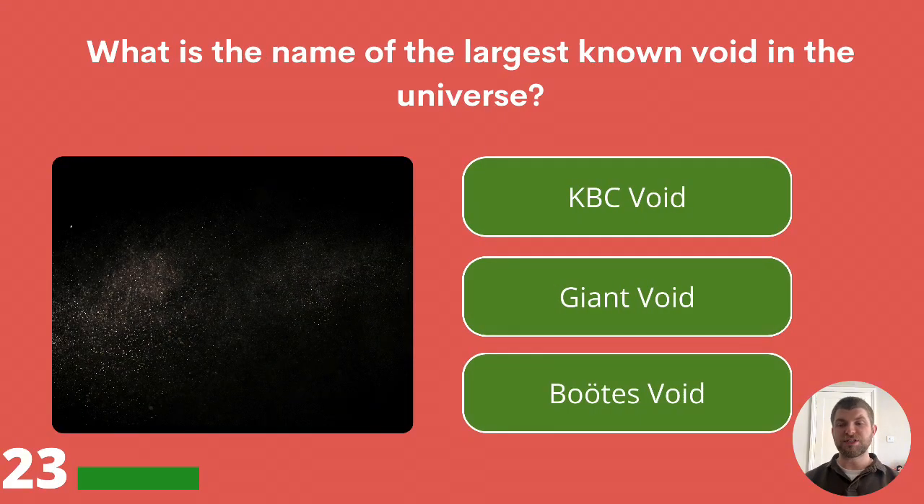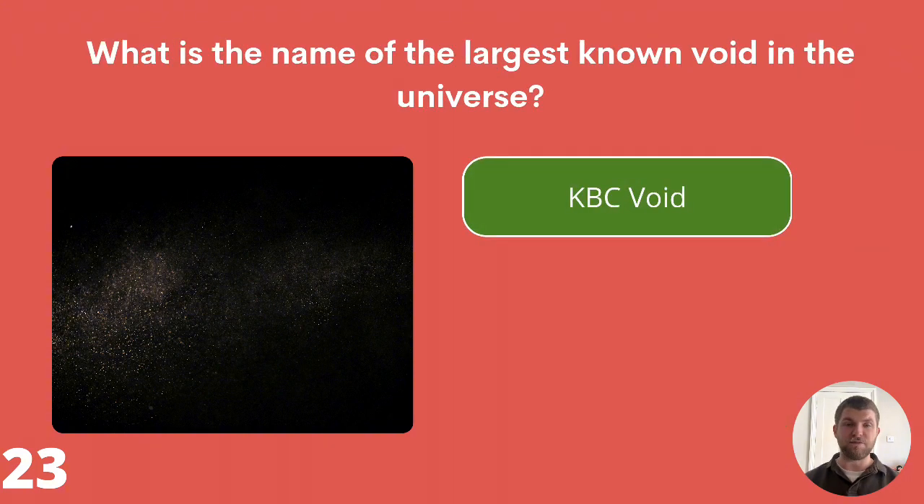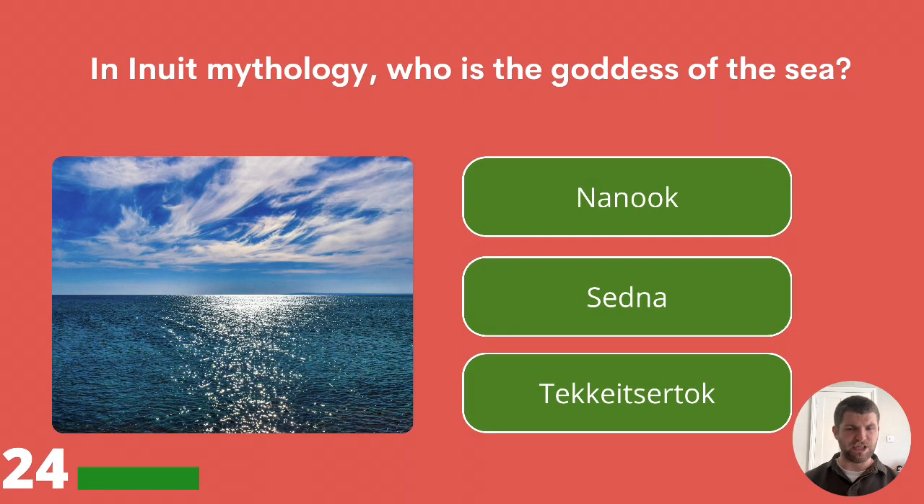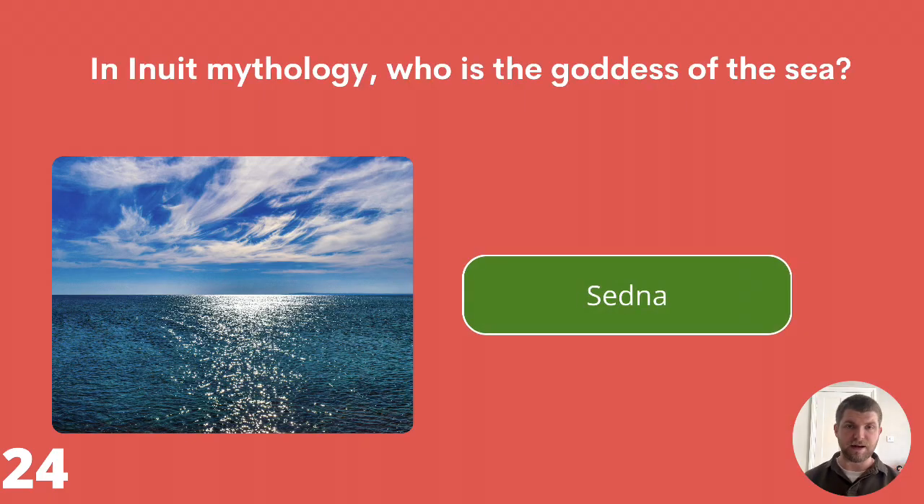What is the name of the largest known void in the universe? KBC void, giant void, or Boötes void? The answer is KBC void. In Inuit mythology, who is the goddess of the sea? Nanook, Sedna, or Teketsertok? In Inuit mythology, the goddess of the sea is Sedna.